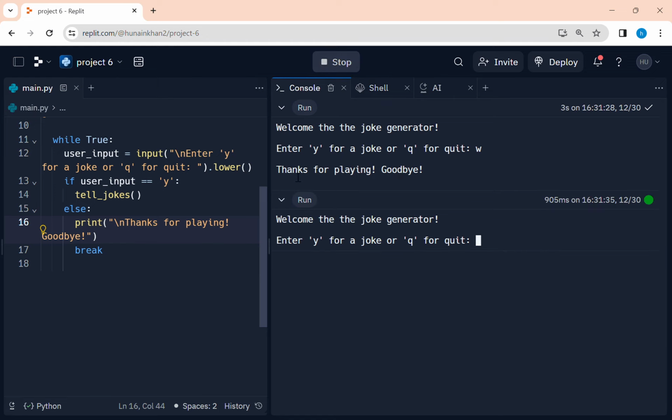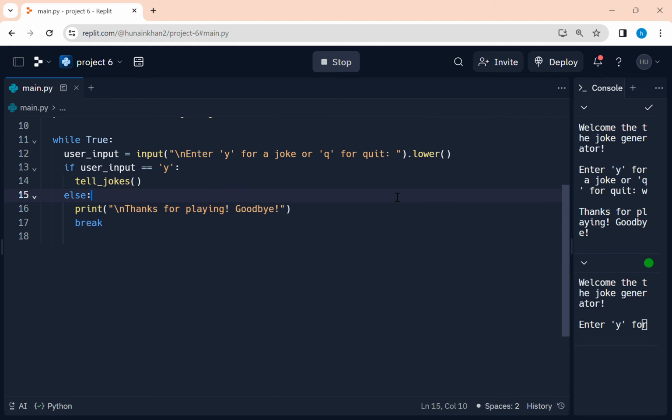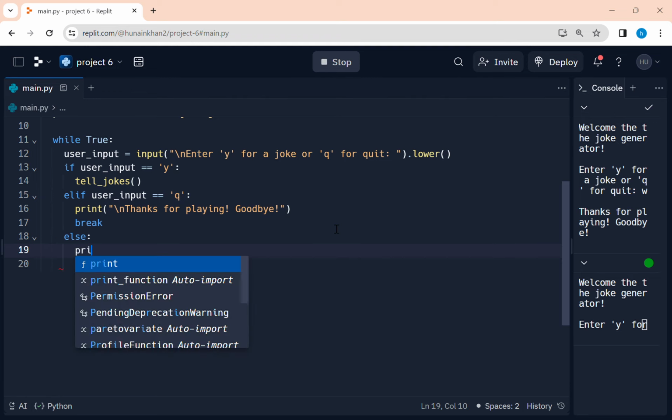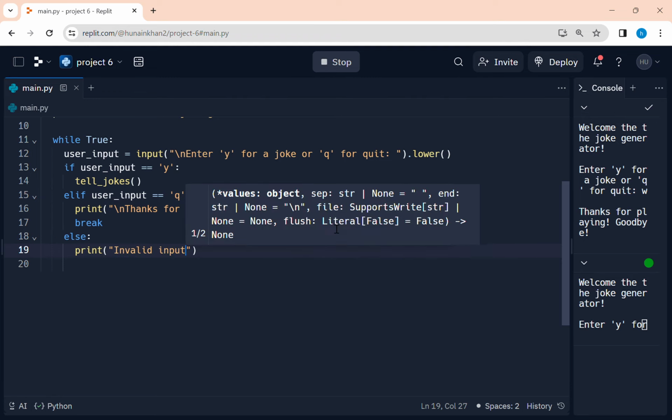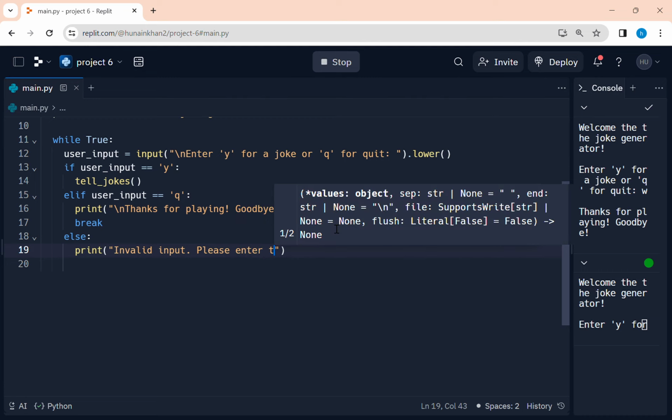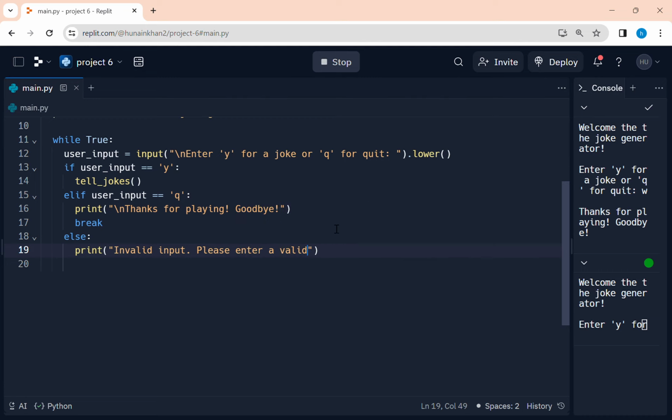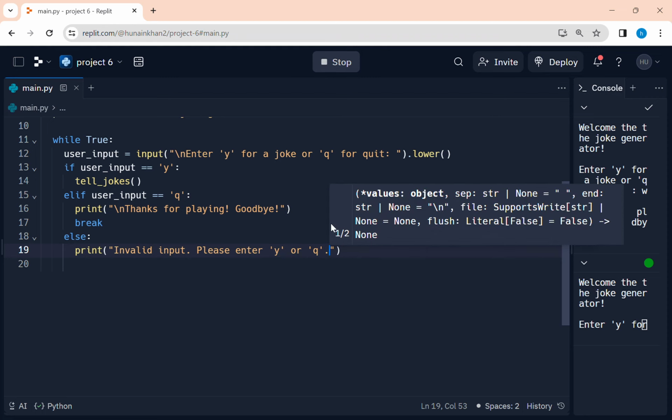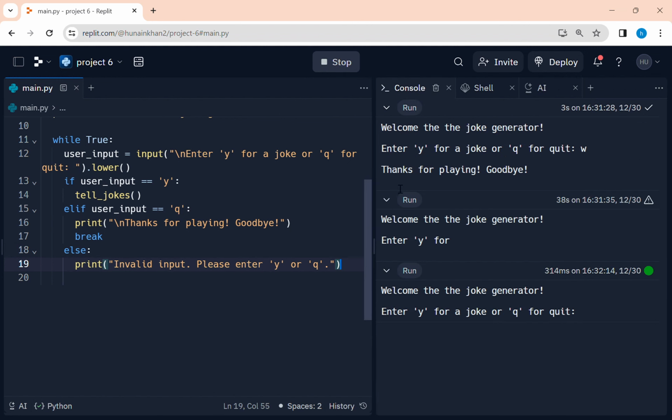Okay, wait. Instead of having else, let's put elif user_input is equal to q, then we do this. Else we go ahead and print invalid input. Please enter yes or q. Now, if I type, to be funny, I press E. Okay, there we go.